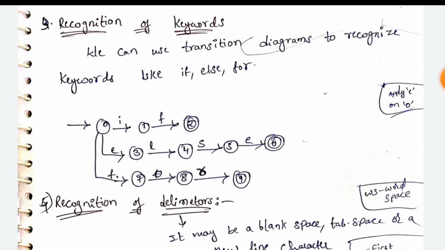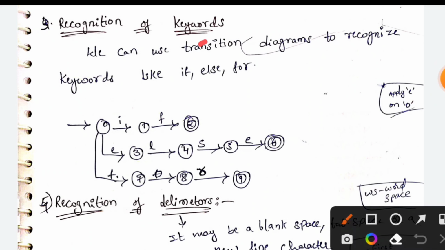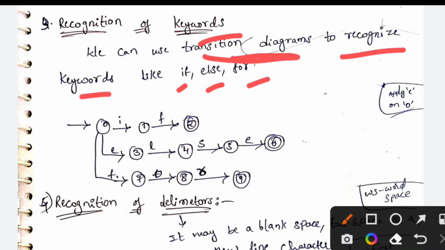The next type is recognition of keywords. We can use transition diagrams to recognize keywords like if, else, and not only these keywords, you can write switch and any other keywords. For example, first state 0, 1, 2, here we have 3 states. Here we need to take the path for if, so if keyword is completed.